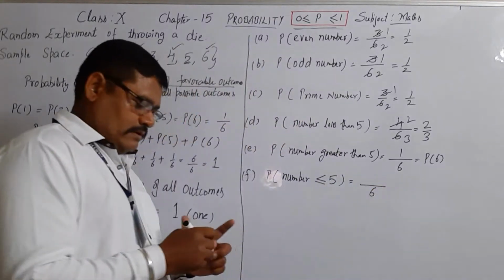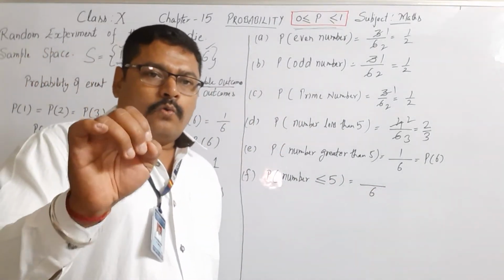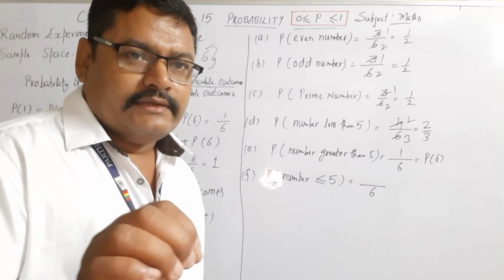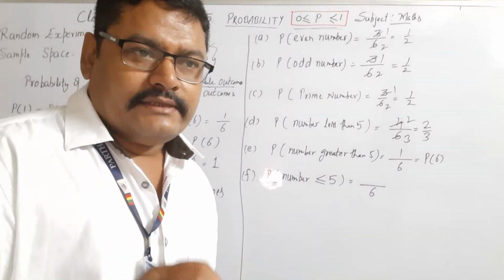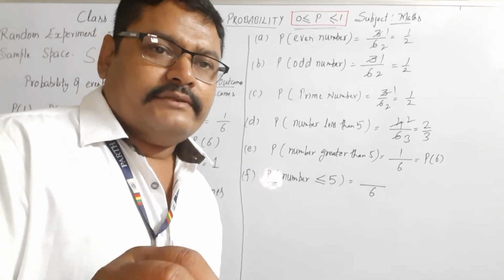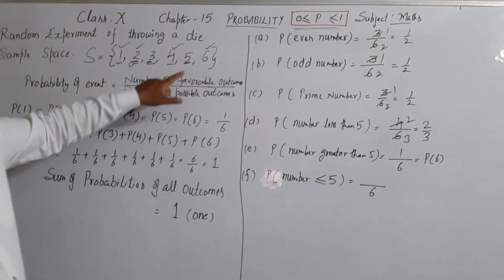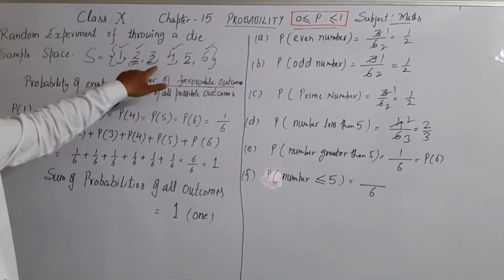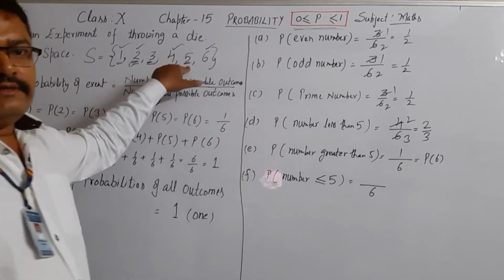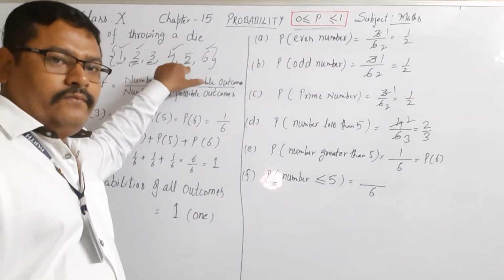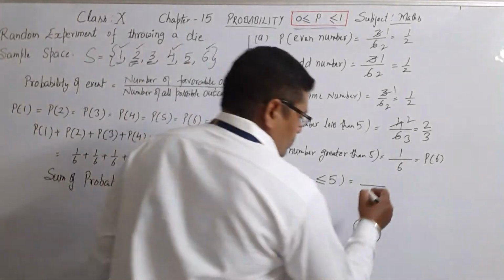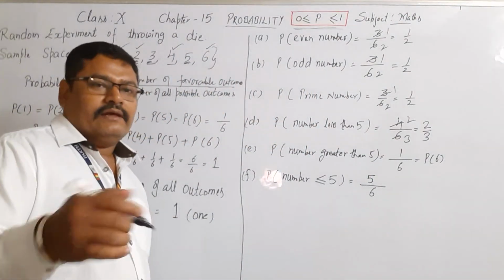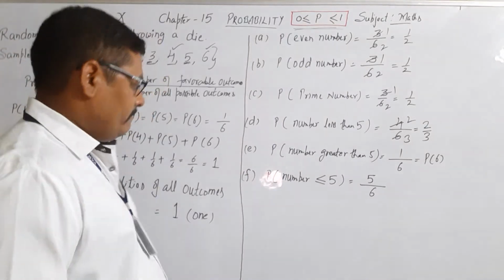Total outcome 6. Now see here, we have to note the variance. I am saying that getting a number which is less than or equal to 5, that is, a number which is smaller than 5 or equal to 5. There are 4 numbers smaller than 5, 1 equal to 5, so in favor we have 1, 2, 3, 4, 5. These are the numbers which are less than or equal to 5. So in favor here, total outcomes are 5. So probability of getting a number less than or equal to 5 is 5 by 6.